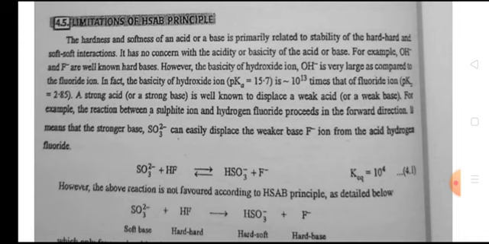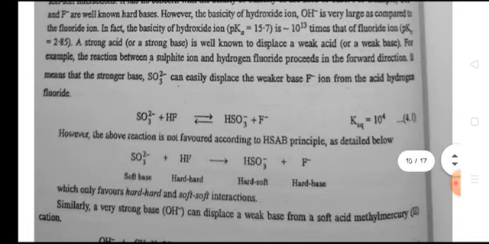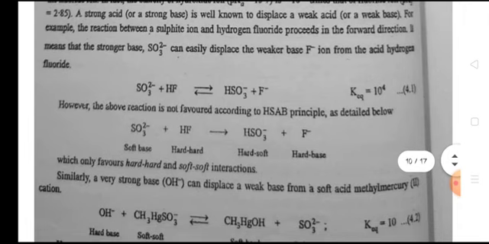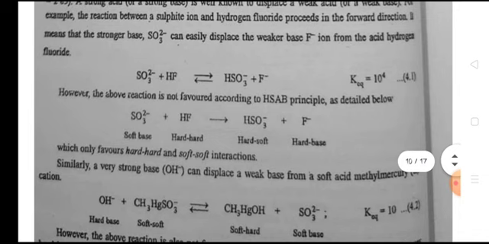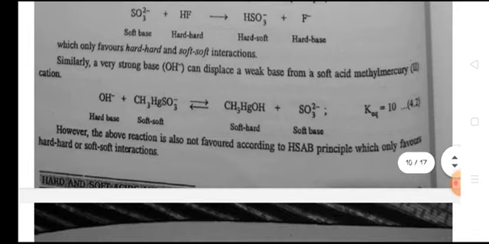For example, OH- and F- are well known hard bases. However, the basicity of hydroxide ion is very large as compared to fluoride ion. A strong base is well known to displace a weak base. For example, the reaction between a sulfite ion and hydrogen fluoride proceeds in the forward direction. It means that the stronger base SO3 2- can easily displace the weaker base F- ion from the acid hydrogen fluoride.